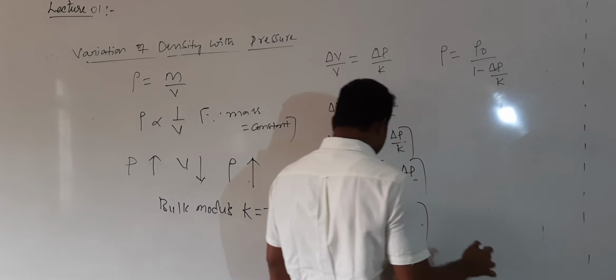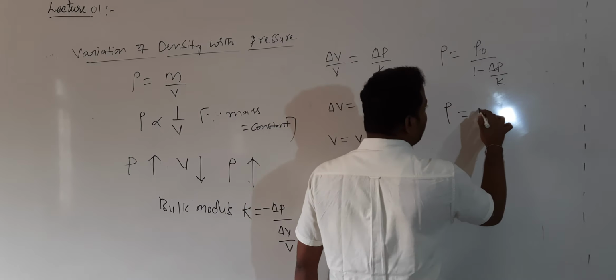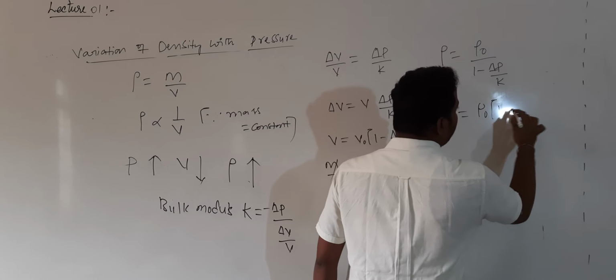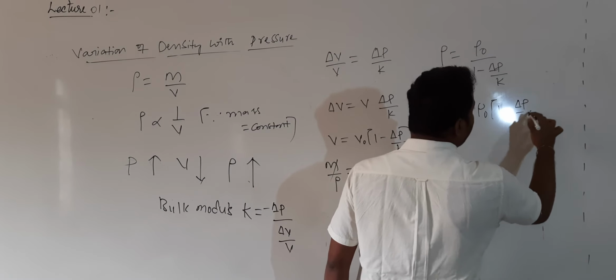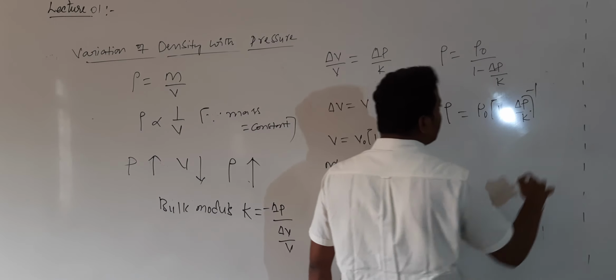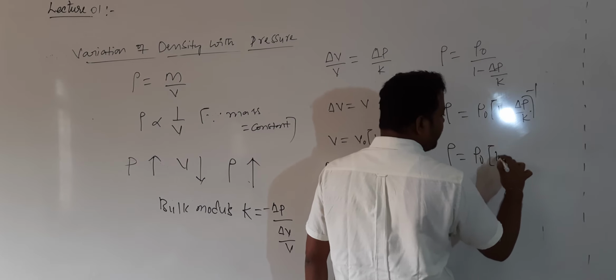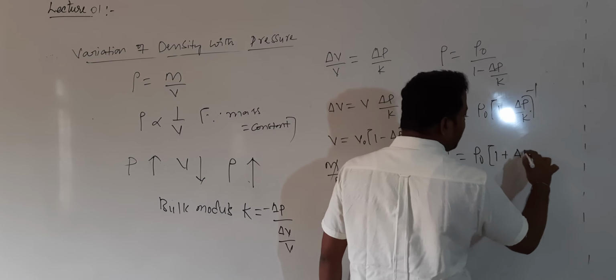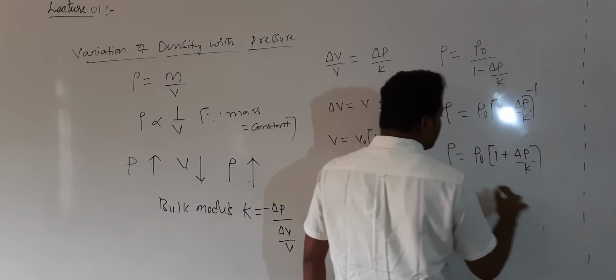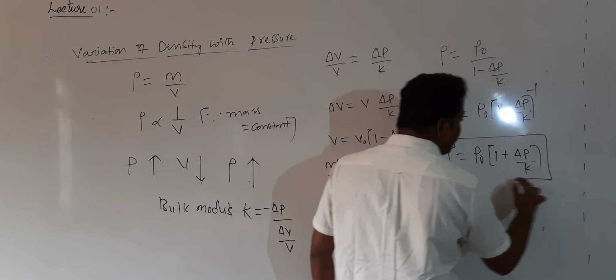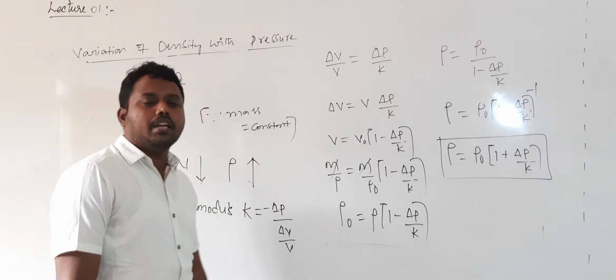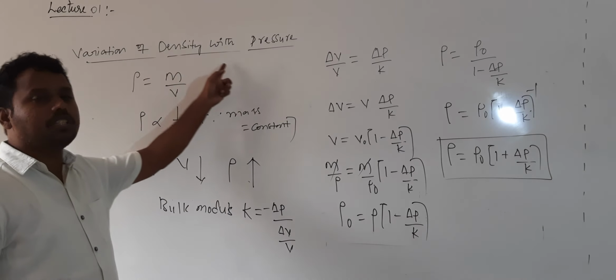Then can I apply again? Rho is equal to rho naught into (1 minus delta P by K) whole power minus 1, which can be written as rho is equal to rho naught into the binomial expression 1 plus delta P by K. So this is the equation which represents how density changes with the pressure.